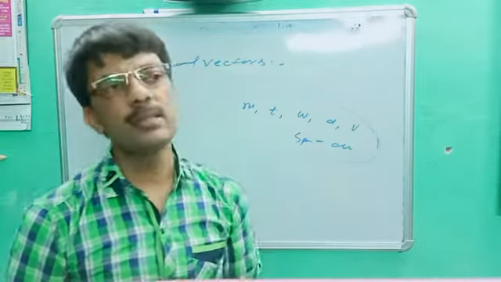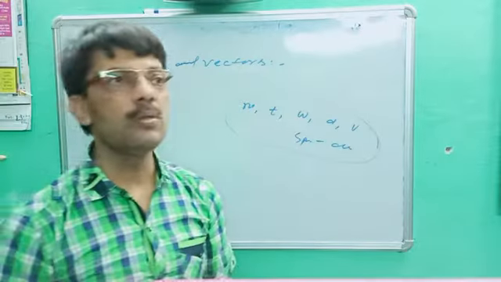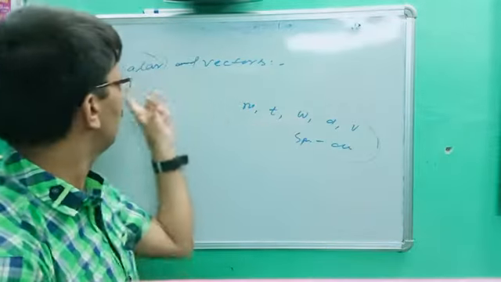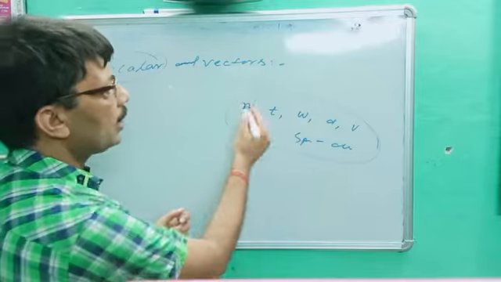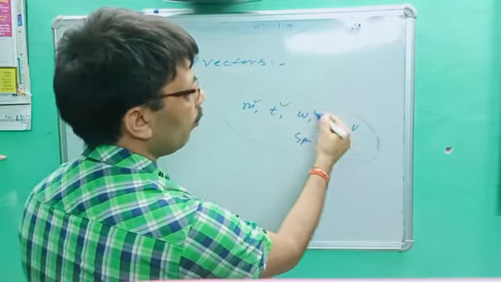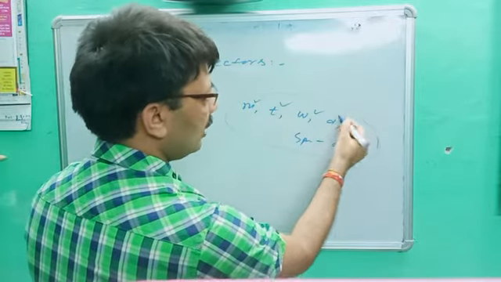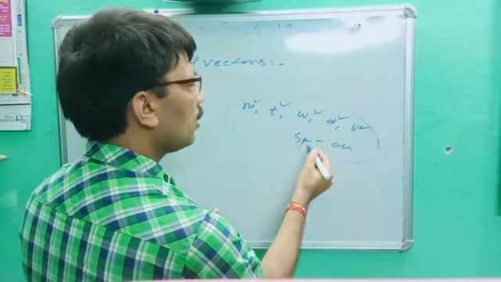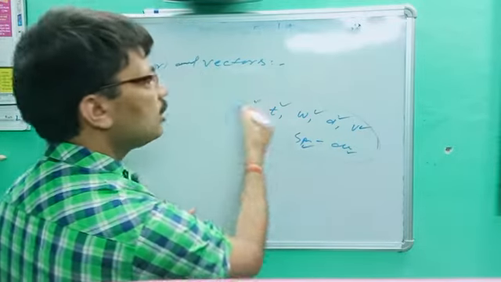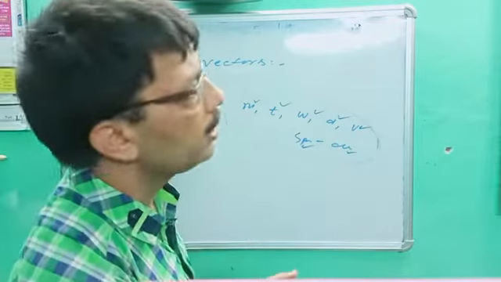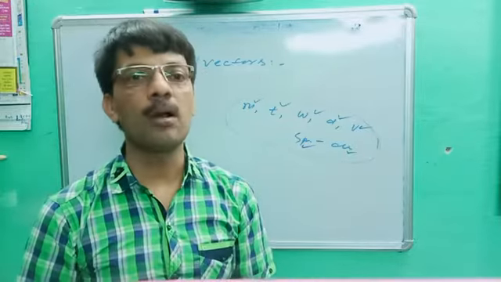All those quantities which have only magnitude but not direction are called scalar quantities, such as mass, time, work, density, volume, speed, distance. These quantities are called scalar quantities because they are treated by normal algebra.